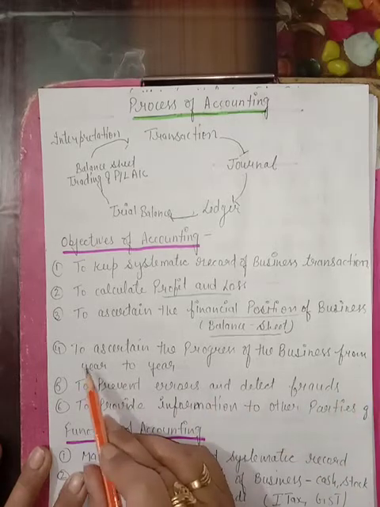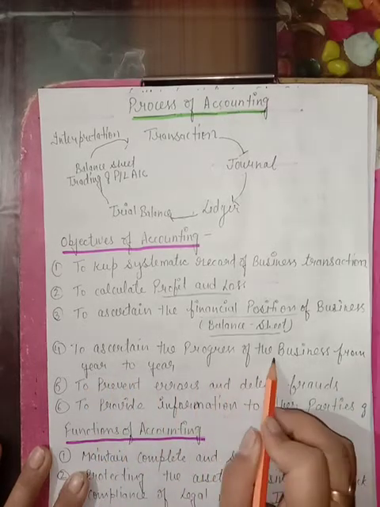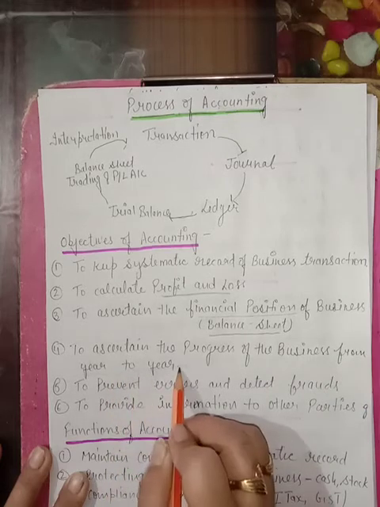The next is to ascertain the progress of the business from year to year.